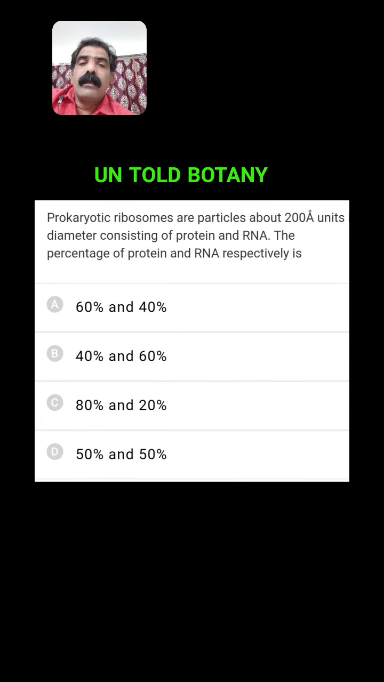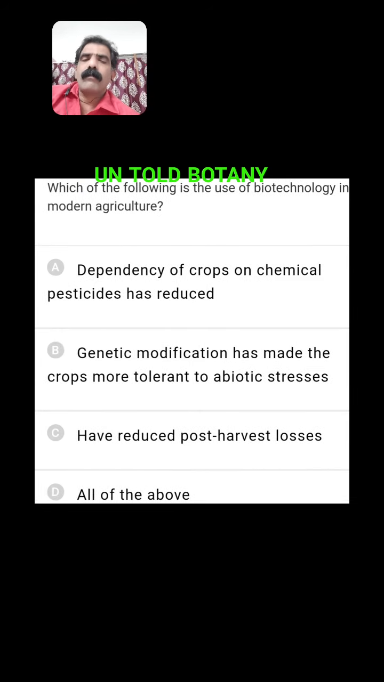So prokaryotic ribosomes are particles about 200 angstrom units in diameter consisting of protein and RNA. What is the percentage of protein and RNA respectively? So protein percentage is 40. Actually here it is said that prokaryotic means 70S ribosomes. 70S ribosomes are made up of 40% proteins and 60% RNA. So 40-60. Second is the right answer for this question.